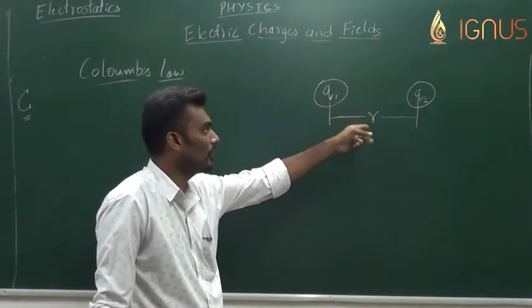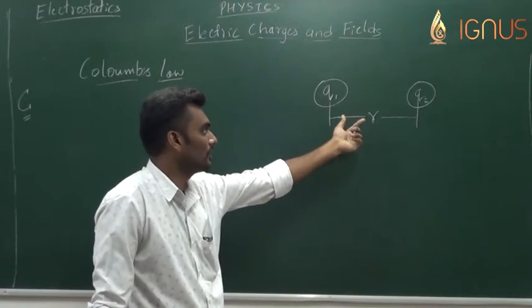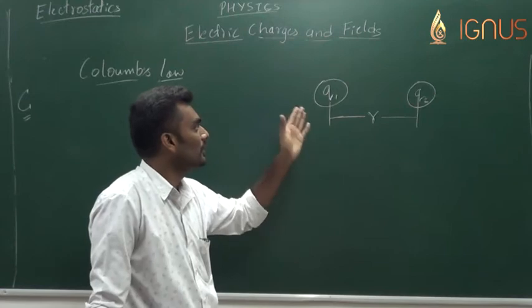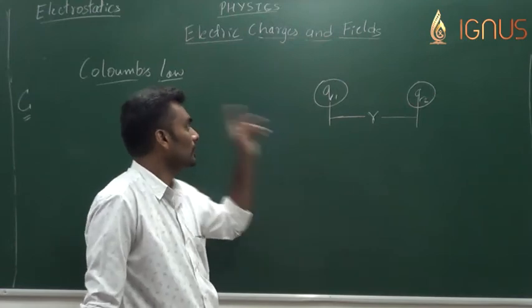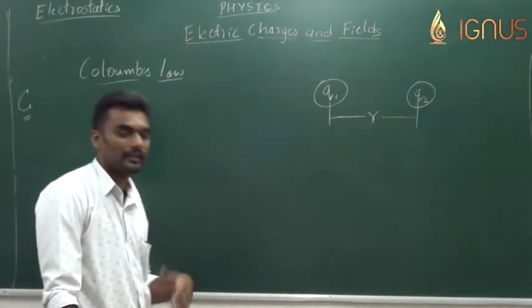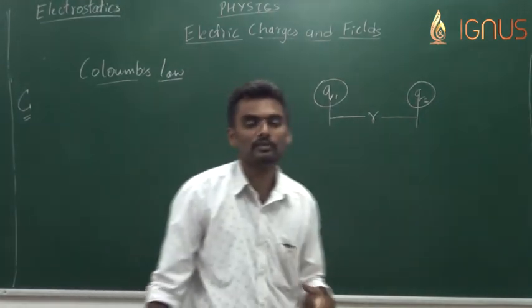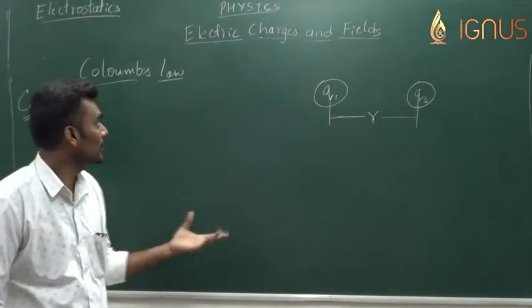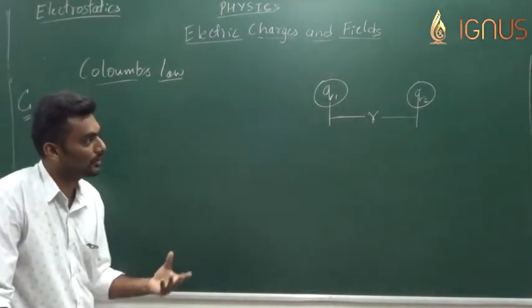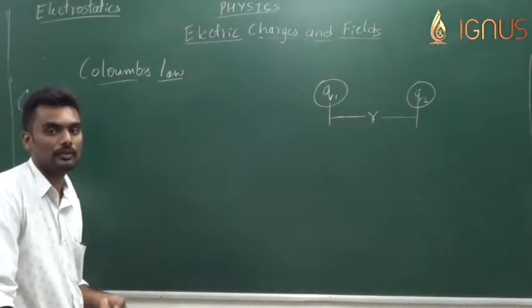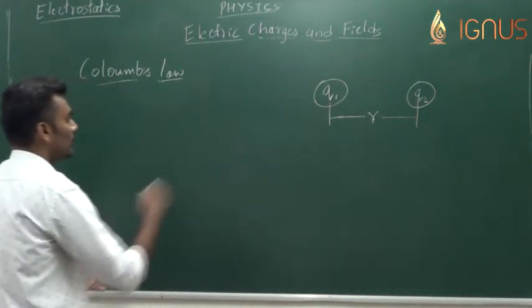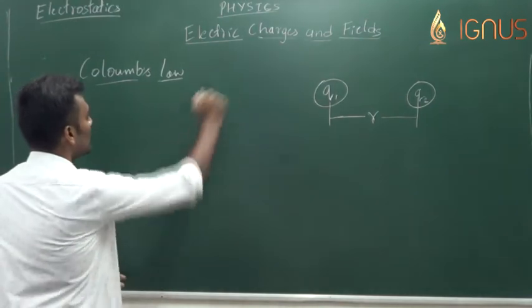If they are like, they will repel; if they are unlike, they will attract. Hence, what we are concerned about is the amount of force. So Coulomb's law gives us the idea of that. This is very similar to Newton's gravitational law. We can see that Coulomb was influenced by Newton's law of gravitation and gave us this idea, very similar to Newton's law of gravitation.